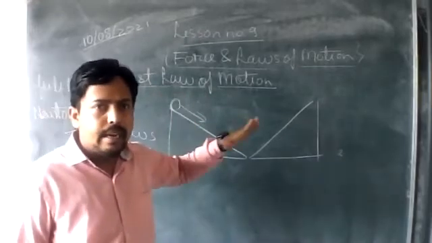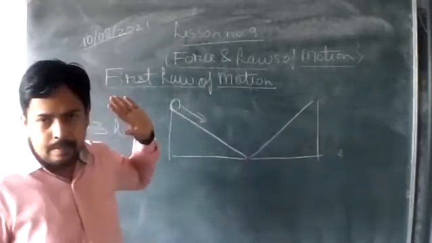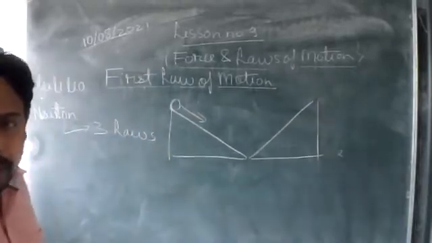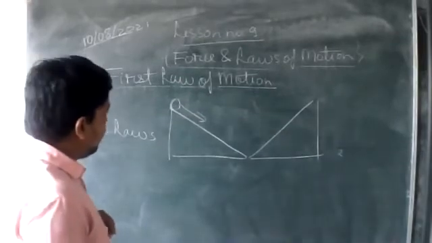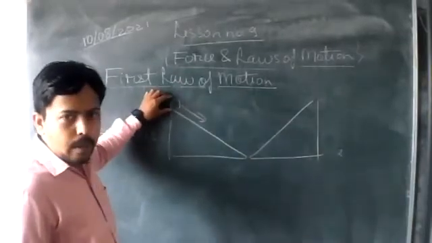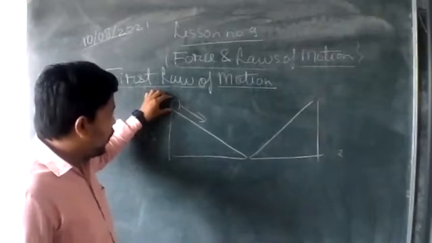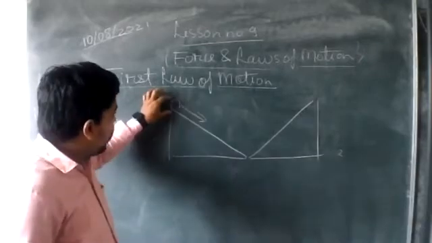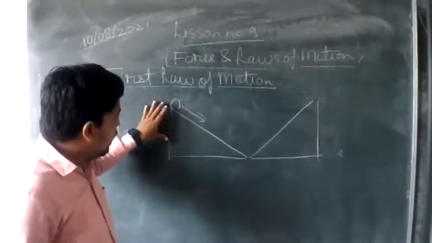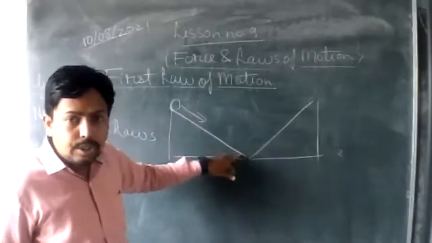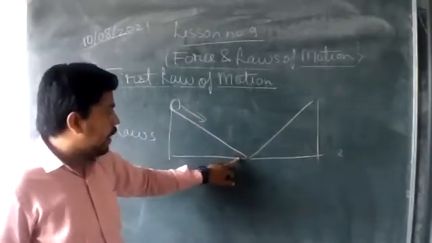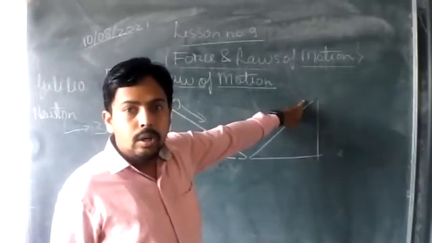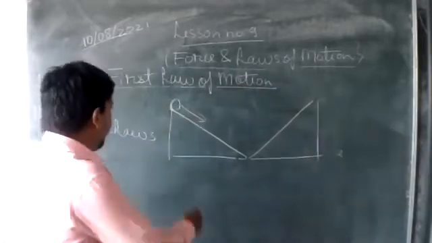According to Galileo's explanation, if we drop this ball from the uppermost part of the wedge, and we have joined these 2 wedges, then the ball, after rolling down, will reach the bottom, and then move on to the other wedge, and it will go to the same height from where it has been dropped.